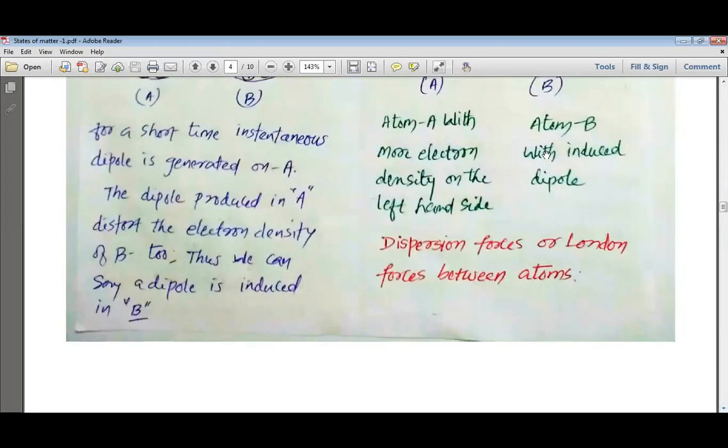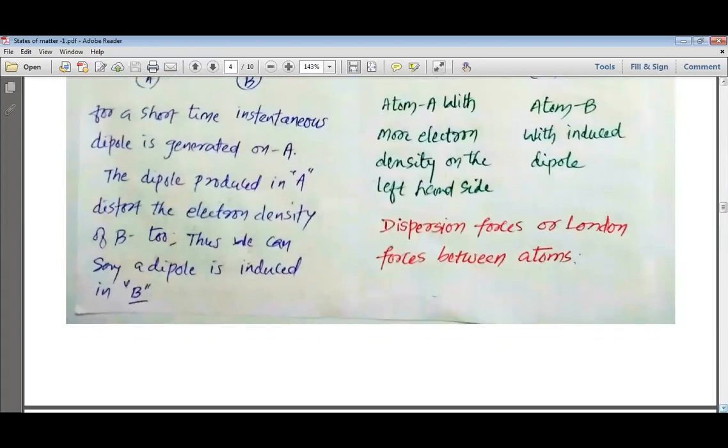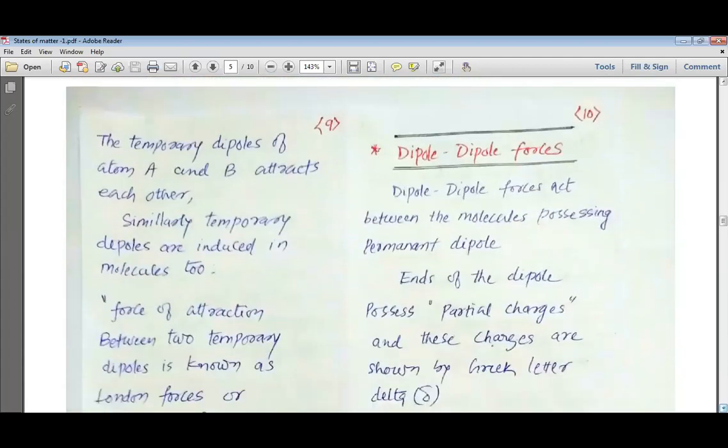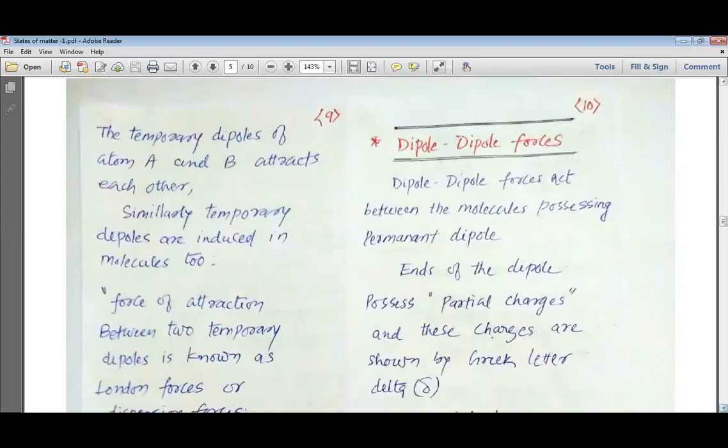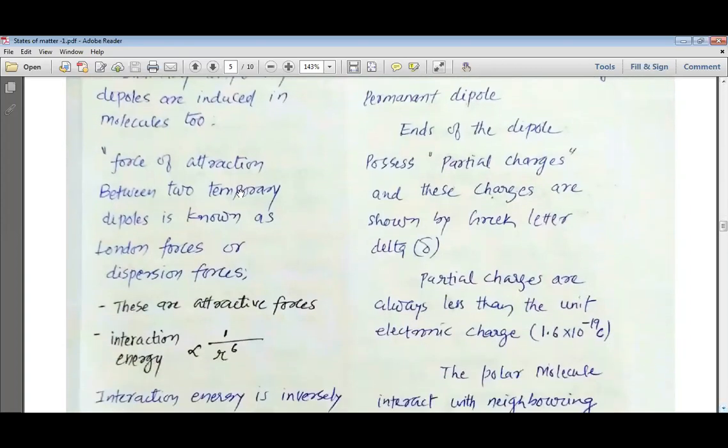So dispersion forces or London forces are the forces that are found between these two types of atoms A and B. The temporary dipoles of A and B attract each other. Similarly, temporary dipoles are induced in molecules too. So the force of attraction between two temporary dipoles is known as the London forces or dispersion forces.